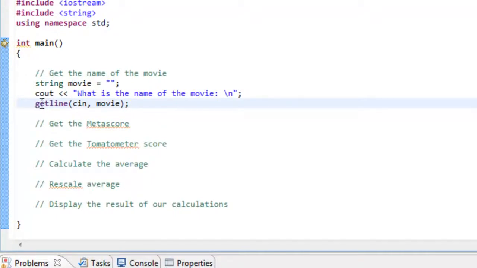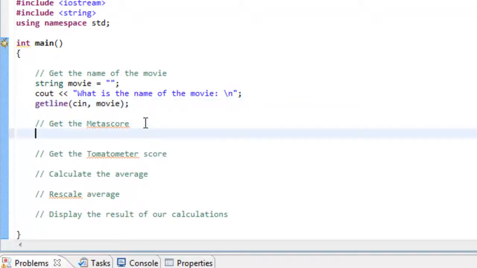This is our first time that we've actually called a function. So basically, in terms of calling a function to make use of it, you specify the name, and if they have any arguments that have to be specified, those are specified within the parentheses here. Okay, so we've got basically all the code that we need to get the name of the movie. And now we'll come down here and get the metascore.